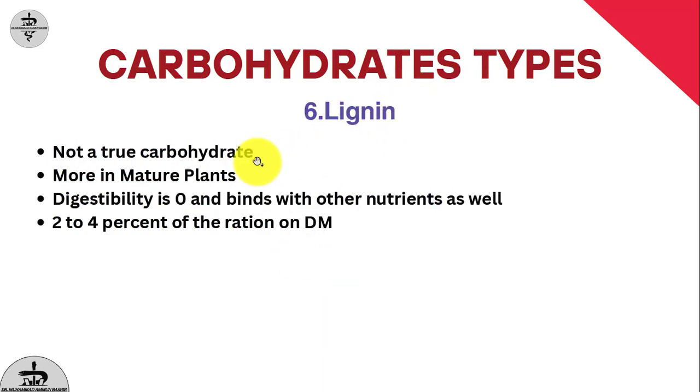Lignin is not a true carbohydrate, but we can classify lignin among the carbohydrates. Lignin is present more in mature plants, just like cellulose. But the digestibility of lignin is zero, and lignin binds with other nutrients like soluble carbohydrates, sugar and starch, and decreases their digestibility. Not only soluble carbohydrates but also protein and fats, and it decreases their digestibility. Lignin is present in cow feed at 2 to 4% on a dry matter basis.